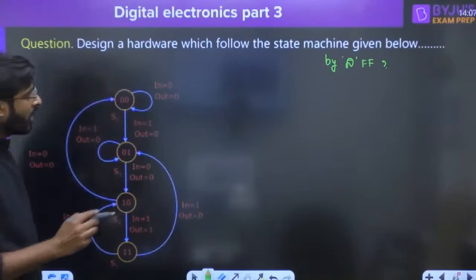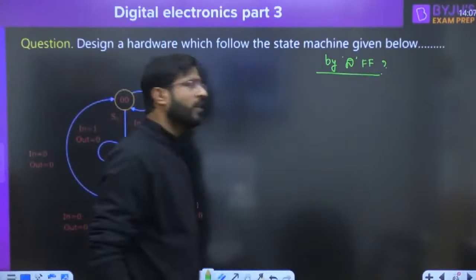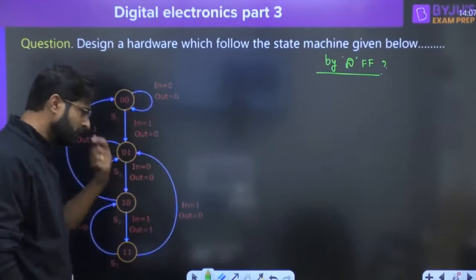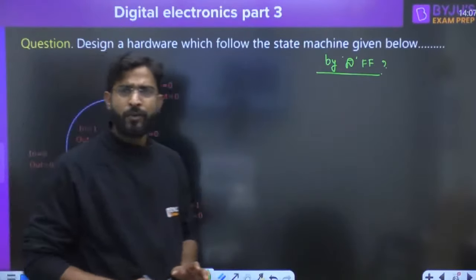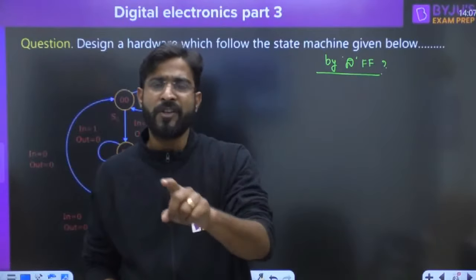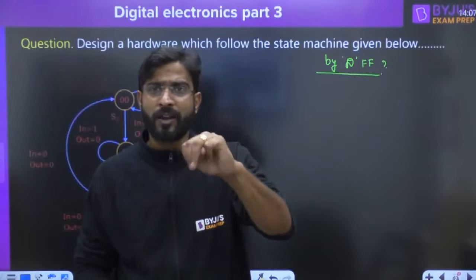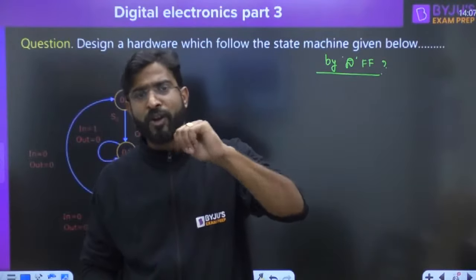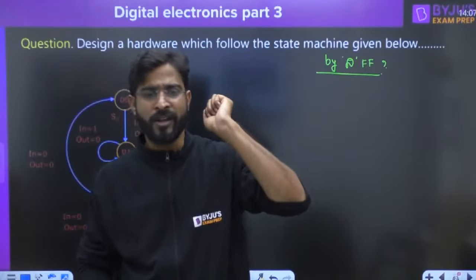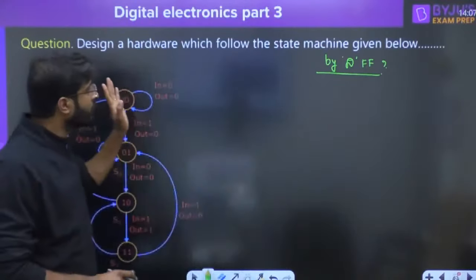Right now, how are we going to design the hardware for this? If you want to design the hardware, it's very simple. You have to follow the synchronous counter design, that is the 5 steps. First, write the previous and present state. Second, write the excitation table of the flip-flop. Third, write the logical expression. Fourth, minimize the logical expression. And fifth, hardware implementation. If you follow these 5 steps, you are able to design the hardware of this circuit also.